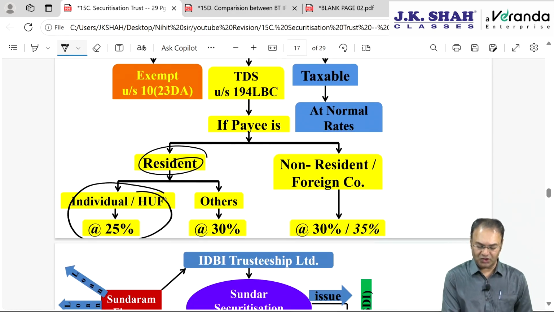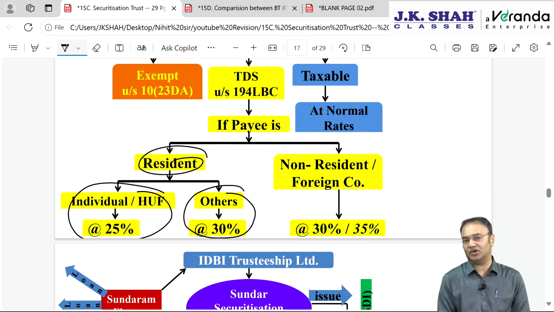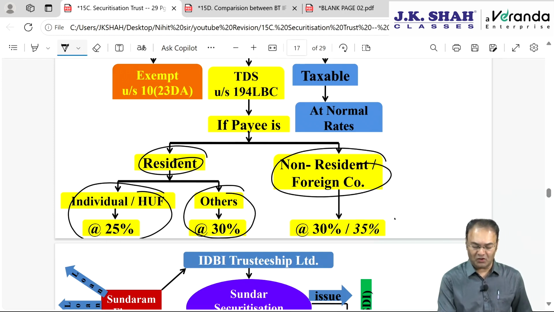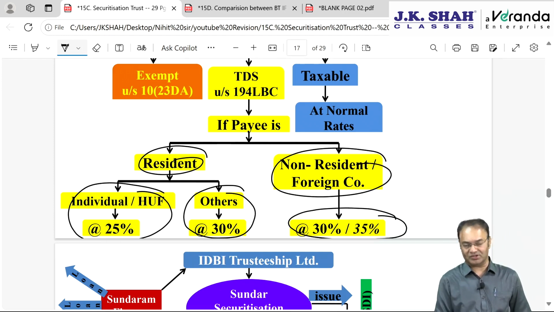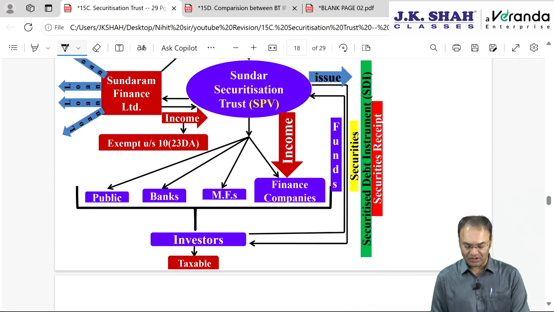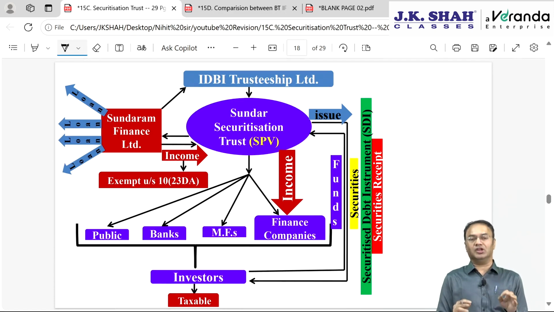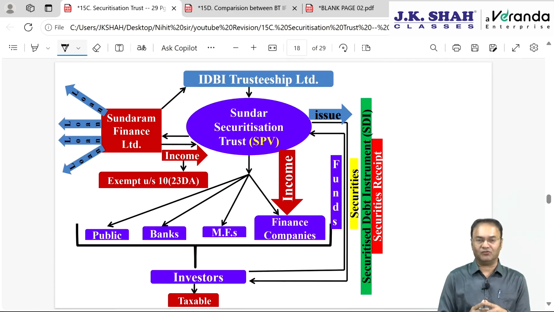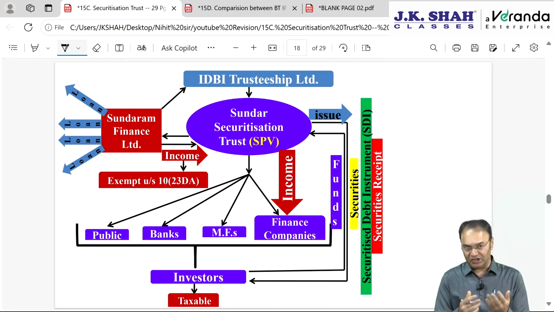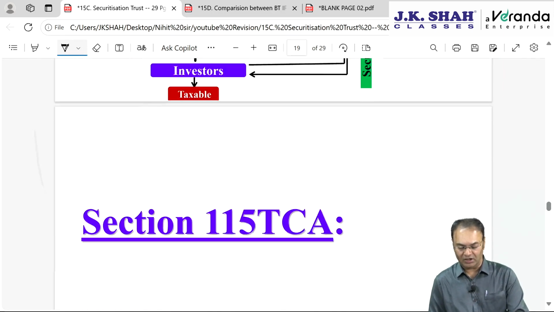Resident, then individual or HUF 25%, other than individual or HUF 30%. Non-resident or a foreign company, then 30 or 35%. However, the chapter doesn't end here. Okay, this is the crux of the chapter. In case you want to take a screenshot of this, you can do the needful. It is included also in your notes, but it is better if you take a screenshot.